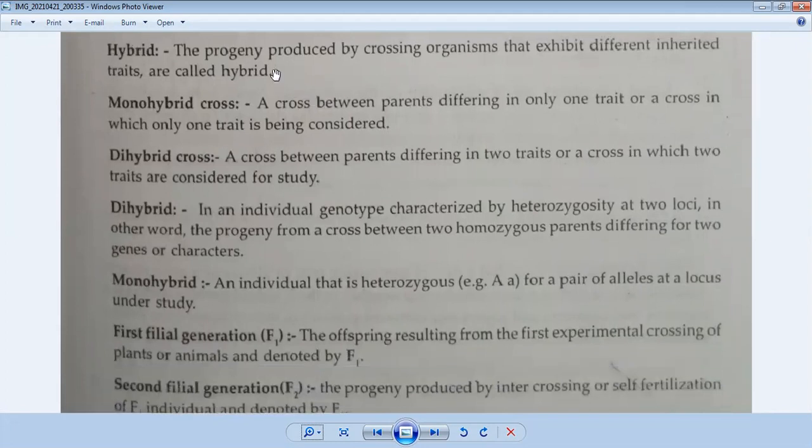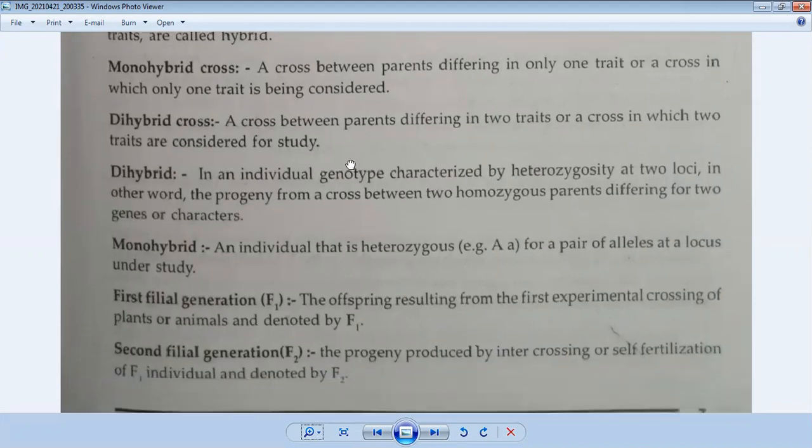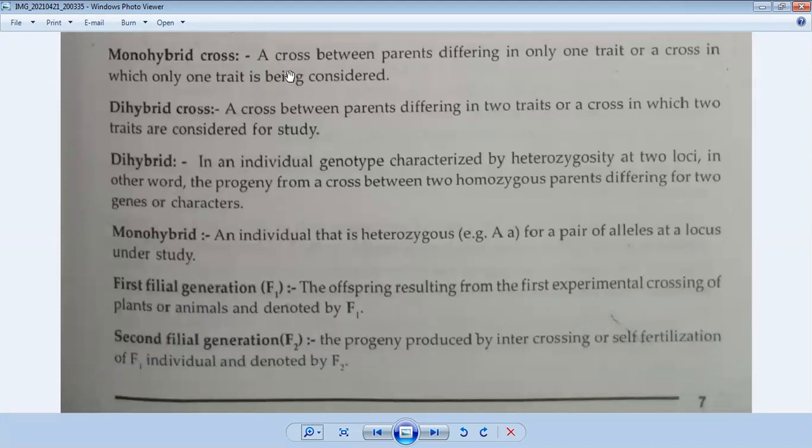Now, hybrid: the progeny produced by the crossing of organisms that exhibit different inherited traits is called a hybrid. Everyone knows hybrid: after crossing two pure parents, with different characteristics, the offspring will be neither like the mother nor like the father, but a different variety is produced. That is the case of a hybrid. Now what is a monohybrid cross and a dihybrid cross? Mono means single and di means two. Mono means at a time only a single characteristic is considered, and di means two characteristics at a time.